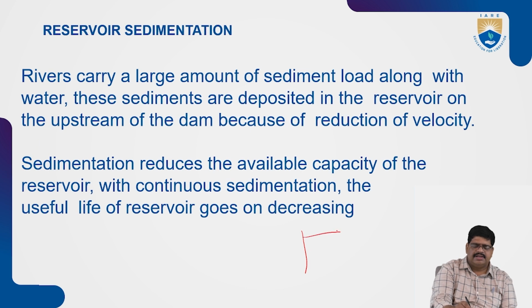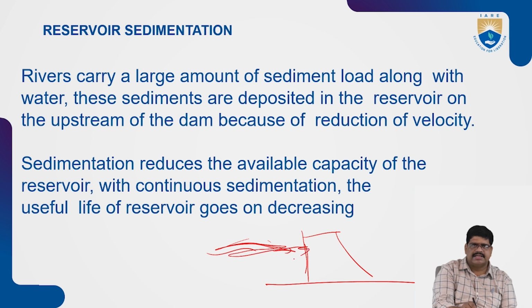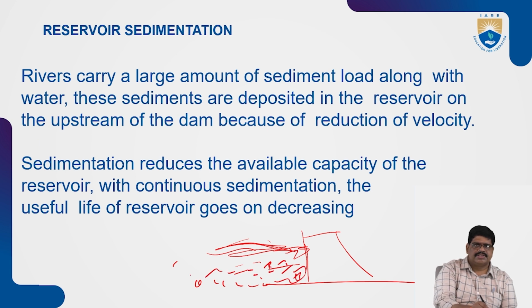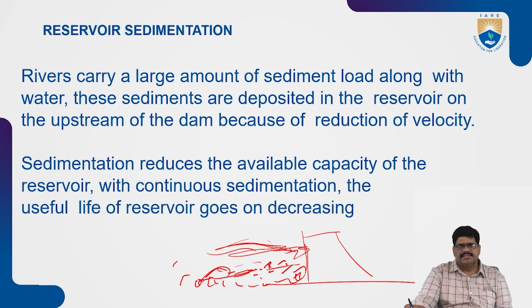Here the dam will be constructed. The water will be stored here up to some level, and silt will also be deposited at the bottom. As we discussed in previous lectures, silt pressure is also taken into consideration in the design.